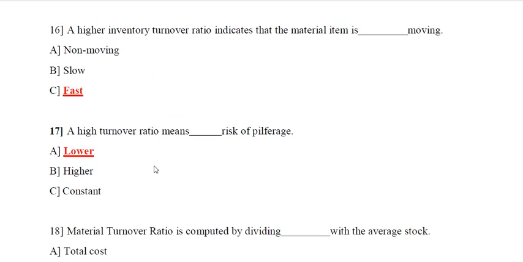Next question, question number 16. A higher inventory turnover ratio indicates that the material item is dash moving. So options are non-moving, option B slow, option C fast. So the correct answer is fast. A higher inventory turnover ratio indicates that the material item is fast moving.